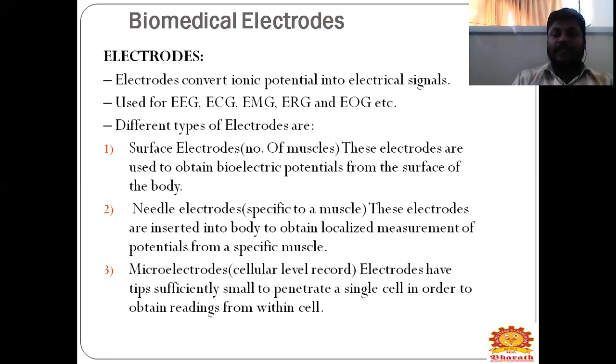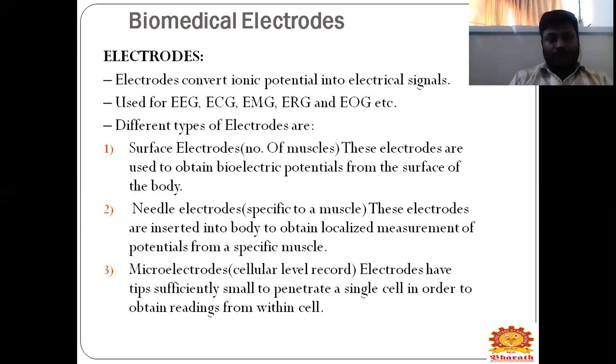First, we will see what a surface electrode is. In the surface electrode, you will be placing the electrode on the surface of your body. The electrodes are used to obtain the bioelectrical potential from the surface of your body, and you will be able to have a number of sensors, and you will be taking from a number of muscle contractions. From that, you will be taking a number of signals for our requirement.